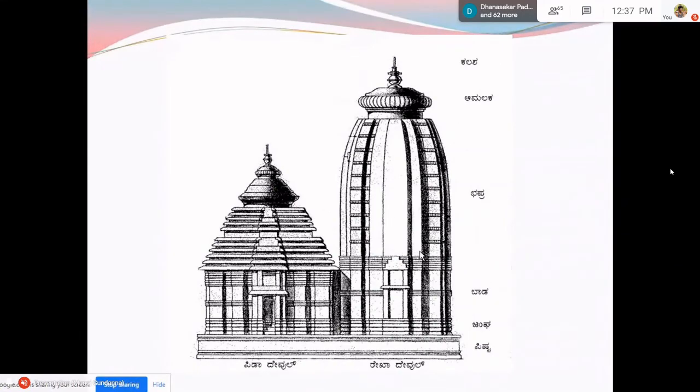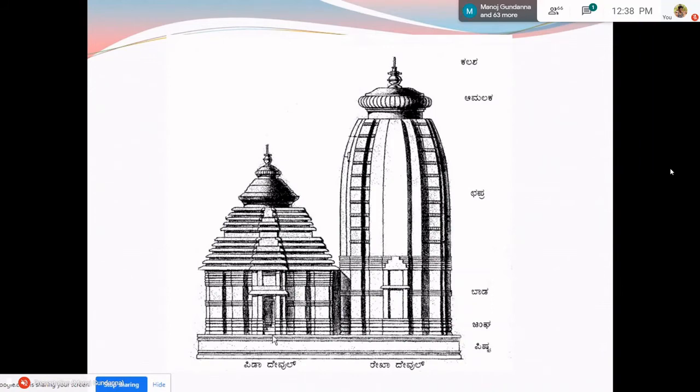Whereas in Dravida temples, we find the moldings placed vertically one above the other. So the basic appearance itself will give you an idea broadly to differentiate between the Dravida and Nagara style. That is why this term Rekha is used. Rekha means a line. We find these linear moldings here, so the linear moldings give it the name Rekha Nagara. In Rekha Nagara also, the same concept of the plinth, the wall, and the superstructure follows, but the nomenclature is different.